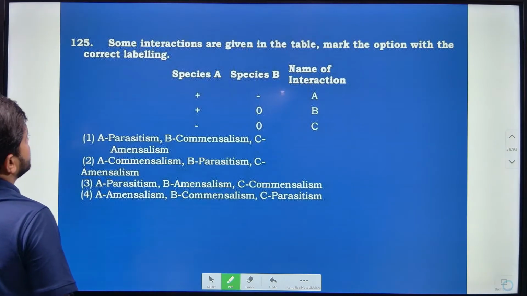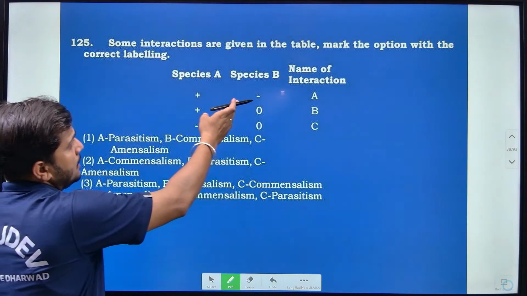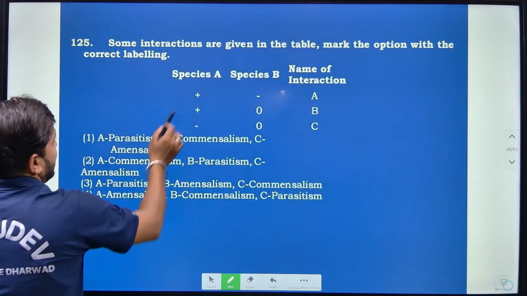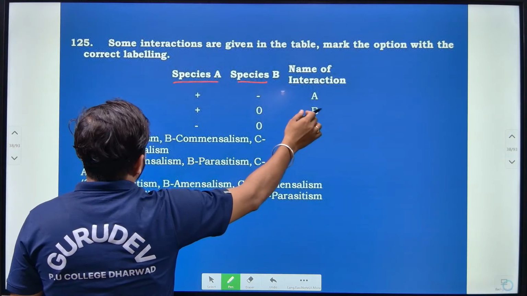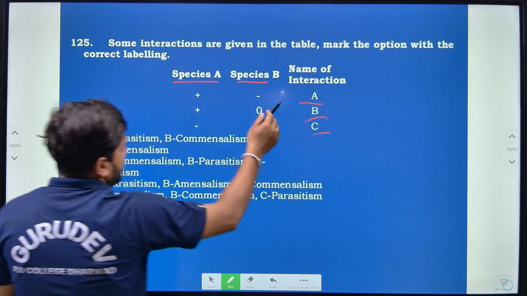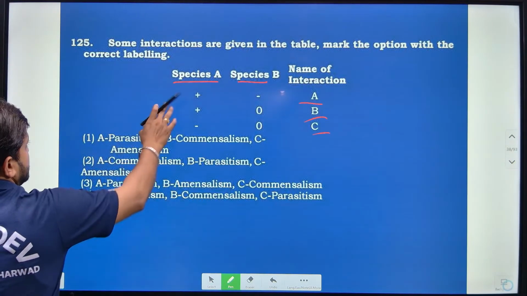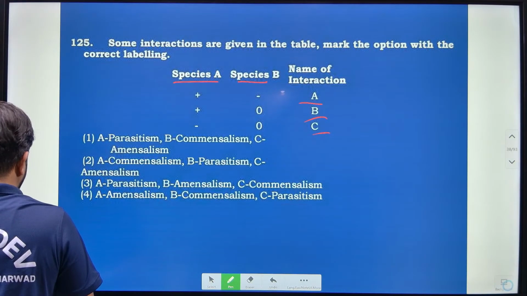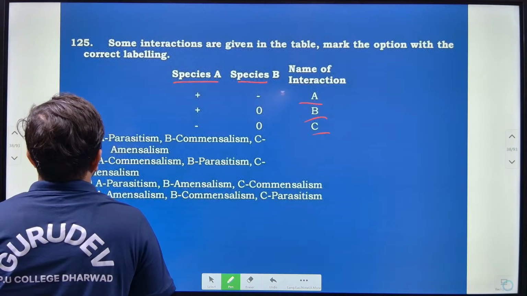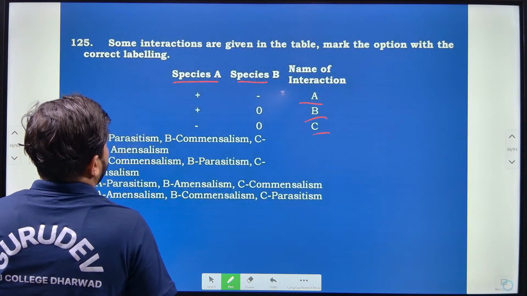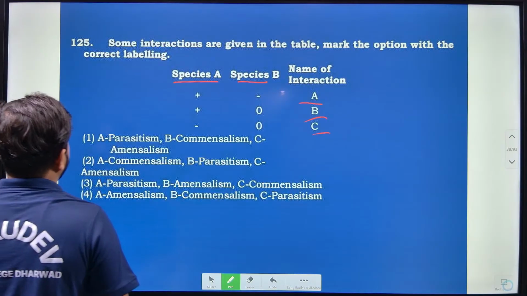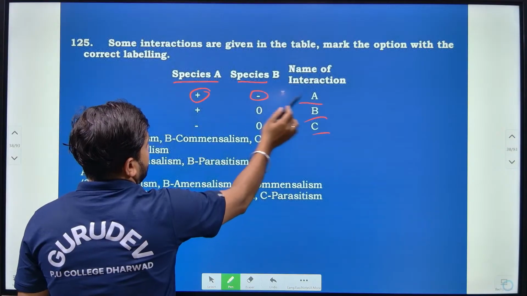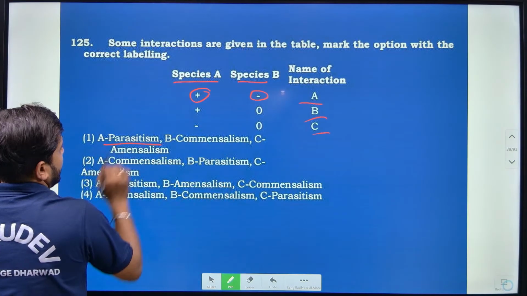Then some interactions are given in the table. Mark the option with the correct labelling. You have to see A and B, and according to that find out which one is A, B and C. Name the interaction based on species A and species B. In the first one, one species is benefited and one is harmed, so it is known as parasitism.